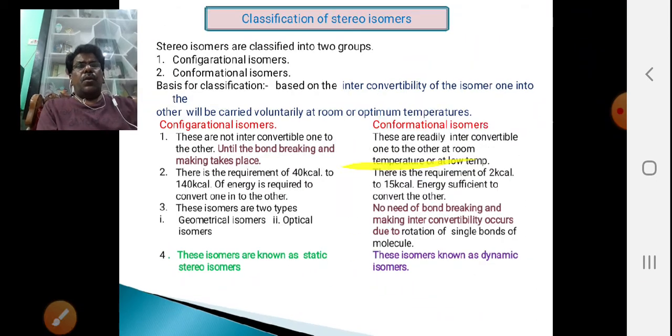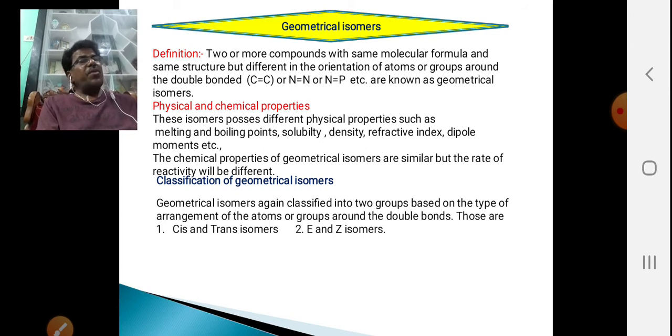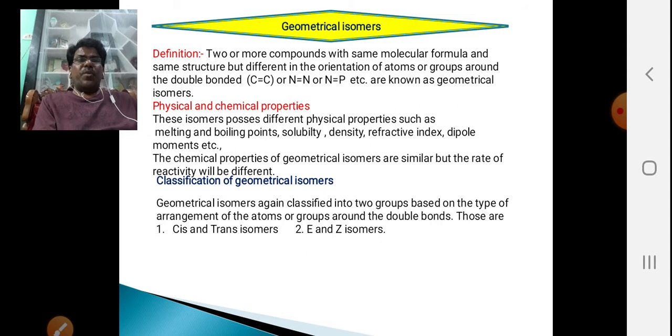Now, first of all, we will discuss geometrical isomerism, followed by conformational isomerism, according to our syllabus. Optical isomerism will not be in this semester; it will be in the other semester. Hence, we only discuss geometrical isomers as well as conformational isomers.